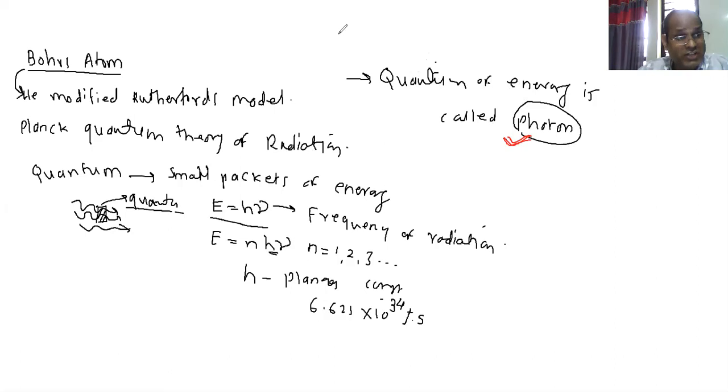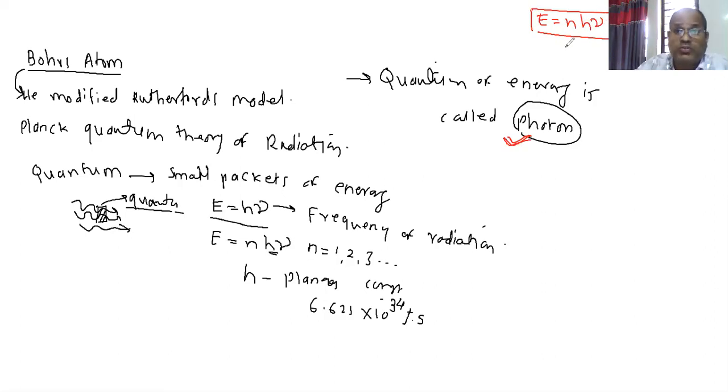Or Planck's theory generally. So Bohr has taken the assumption of Planck's theory. That's why we have studied Planck's theory first. Only you have to remember this formula, E equals n h nu, given by Planck's theory. It represents the photon of energy, or quanta of energy. E equals n h nu represents the quanta of energy.